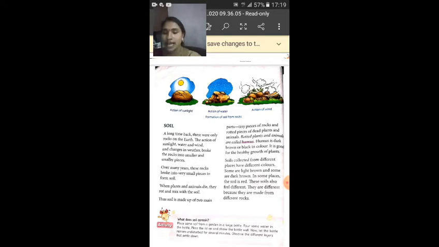When plants and animals die, they rot and mix with the soil. Thus, soil is made up of two main parts. One is the tiny pieces of rocks and the other one is rotted pieces of dead plants and animals.